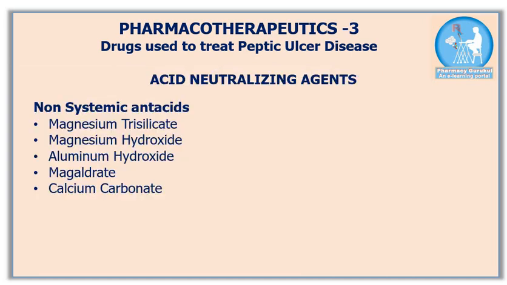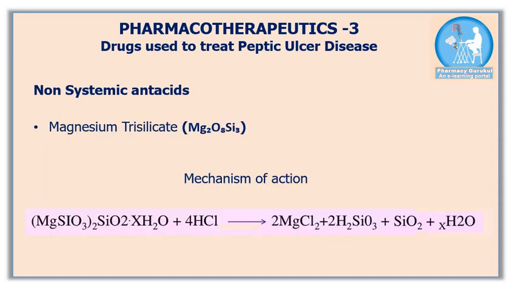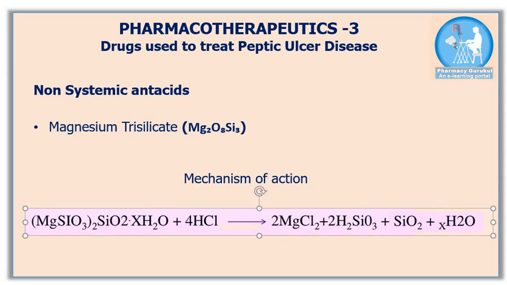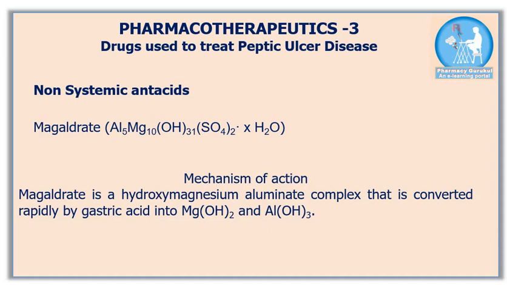The other group of acid neutralizing agents is non-systemic antacids. Examples of non-systemic antacids are magnesium trisilicate, magnesium hydroxide, aluminum hydroxide, magaldrate, and calcium carbonate. Mechanism of action of magnesium trisilicate. In this equation, you can see magnesium trisilicate binds with HCl present in the stomach and produces salt and water. This way they reduce acid in the stomach. Another important non-systemic antacid is magaldrate. It reacts with HCl and is converted into magnesium hydroxide and aluminum hydroxide.